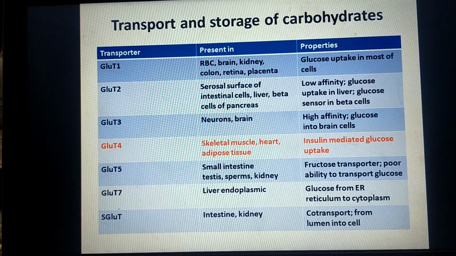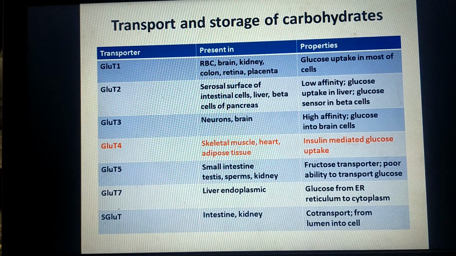So this is the chart which shows various glucose transporters. Out of this, glucose transporter 4 is present in skeletal muscles, adipose tissues and heart, and it is the only transporter which is under the control of insulin. In insulin deficiency, the number of glucose transporters on the cell surface gets decreased, due to which glucose is not transported from blood to tissues.